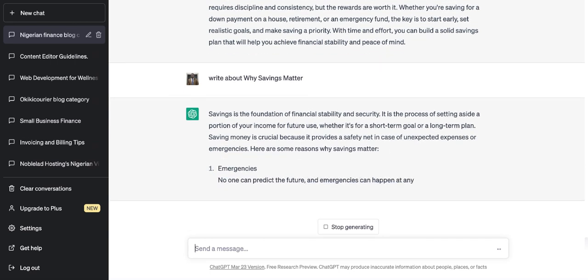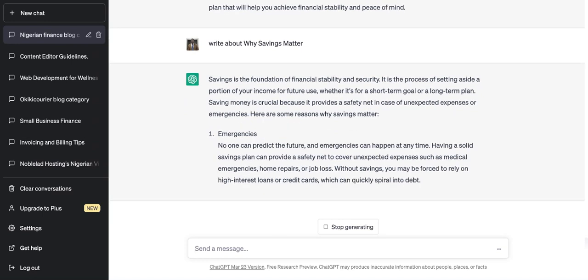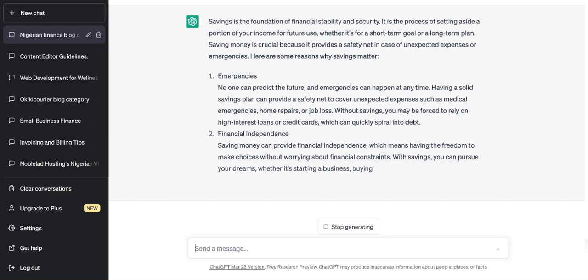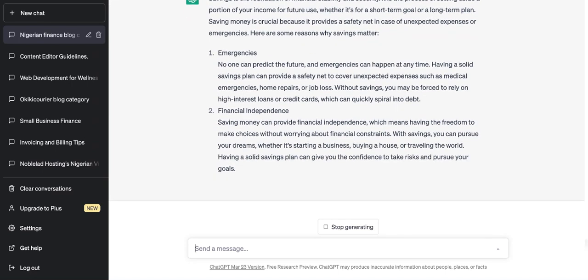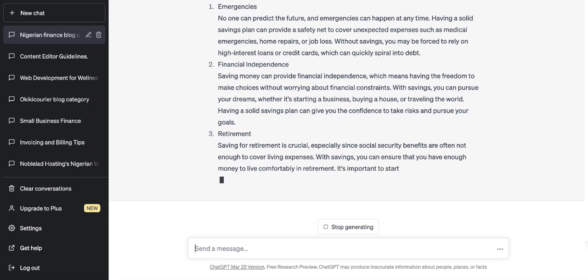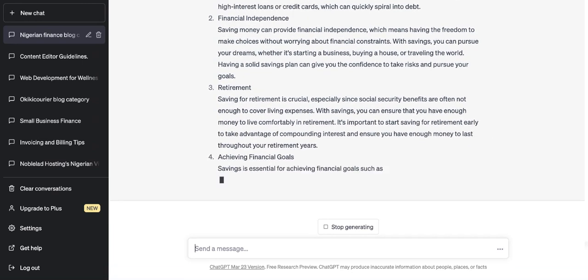It won't be short. Can you see what it's writing? It's not bigger than the first. So that's why you need to take time to do research.